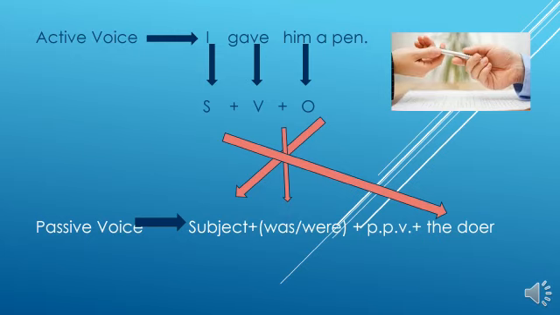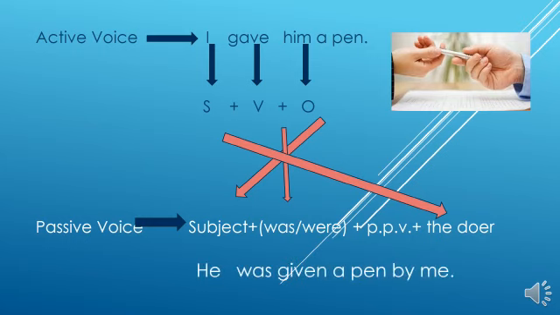The object becomes the subject. So the object here is him. You can't start the sentence with him. You have to write the subjective pronoun of him. What is the subjective pronoun of him? The answer is he. Yes, he.